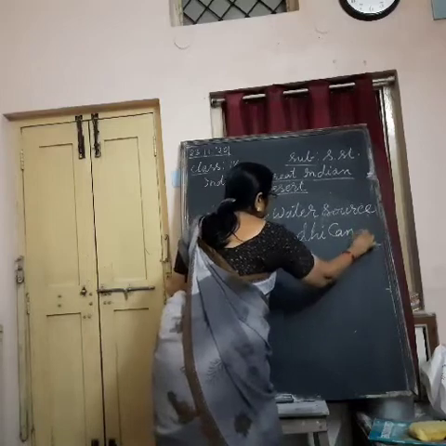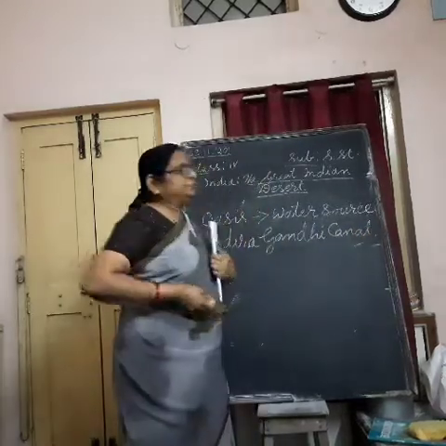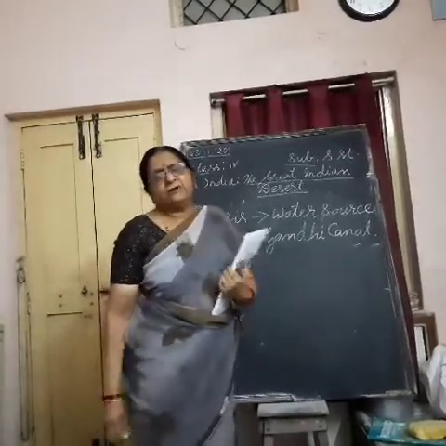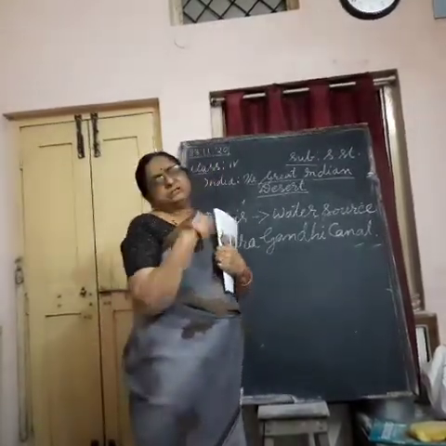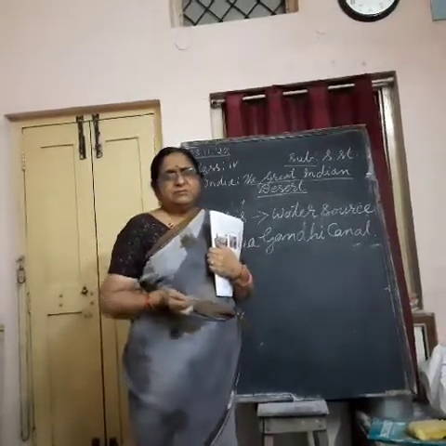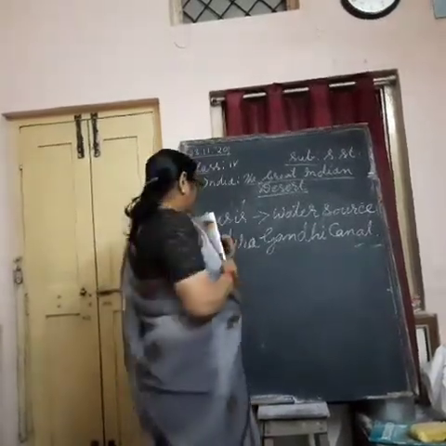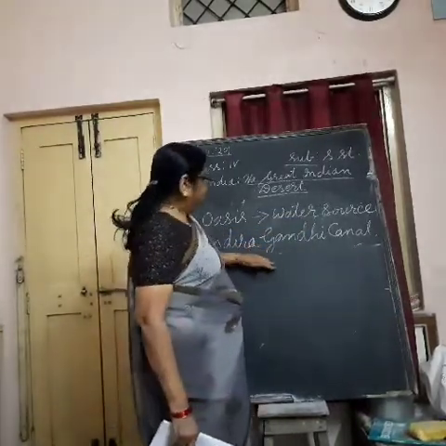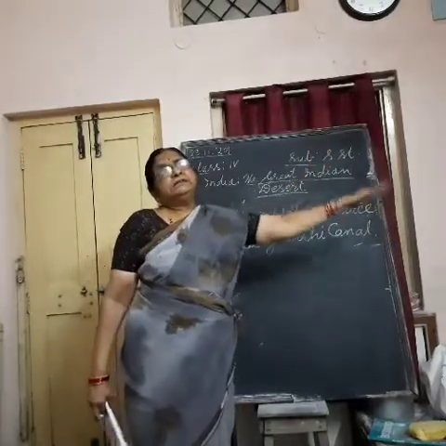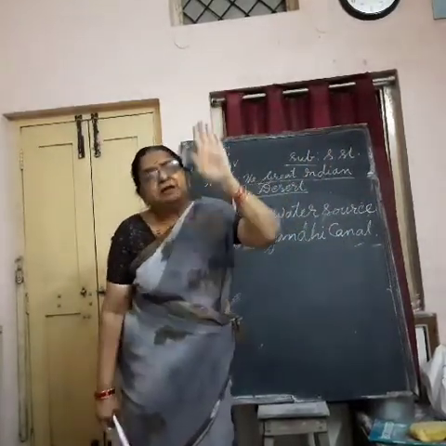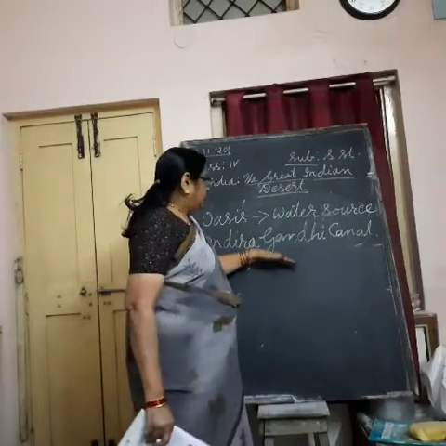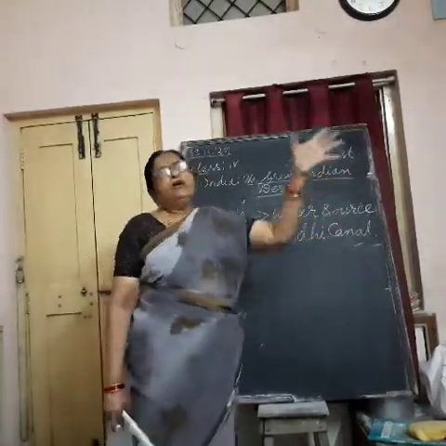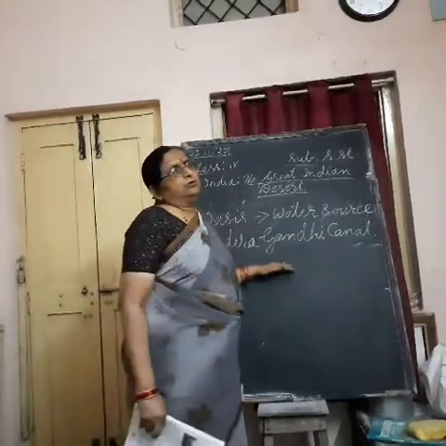This Indira Gandhi Canal is built using the water of the Sutlej River of Punjab. We have come across the Sutlej River in the Northern Plains lesson, Punjab. Using the water of the Sutlej River, they have built a very big canal in Rajasthan. It is the longest canal in Asia. This canal helps farmers use its water for cultivating the land and growing crops.